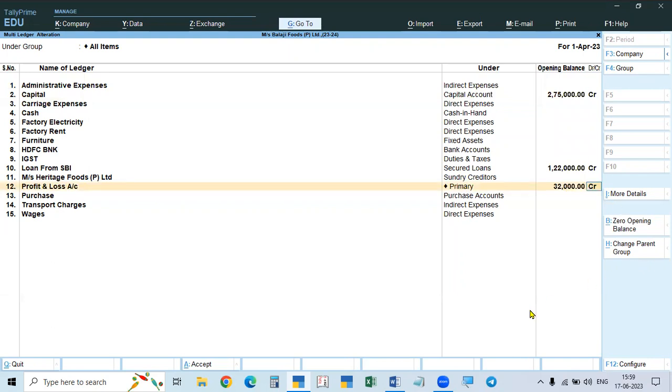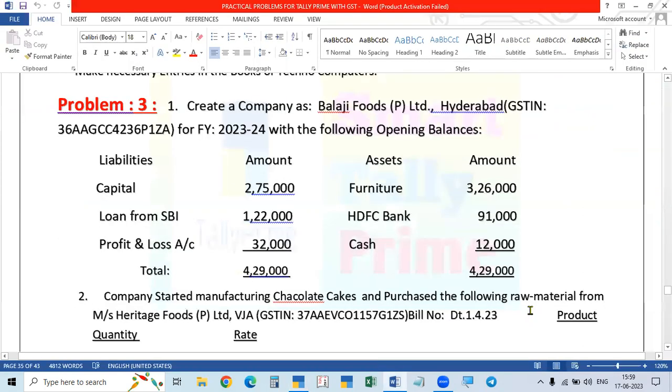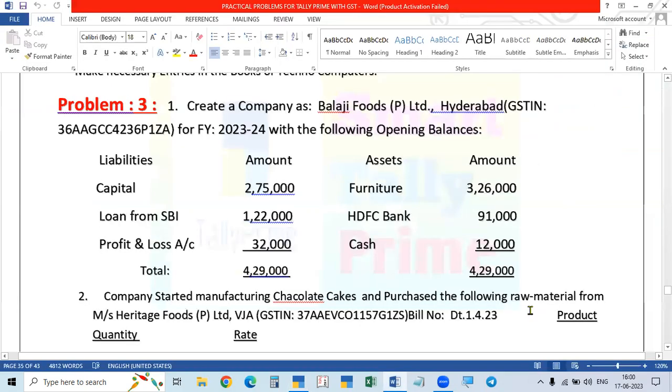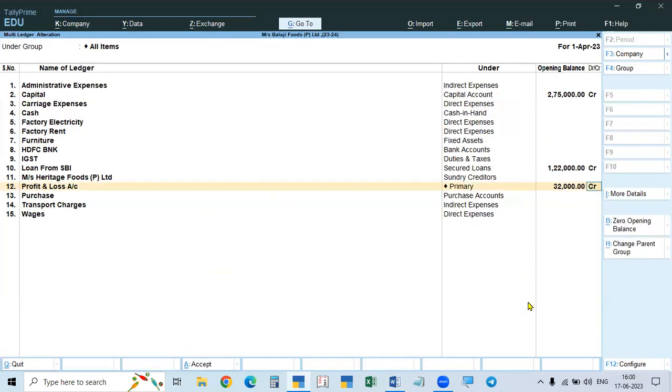If you take multi-create, they will not be available. We have to create others. Here they will be available. We can enter the balances and others also you can create. In the case of alter screen, anywhere in the ledgers also, here also, in the case of alter screen, we can create also.